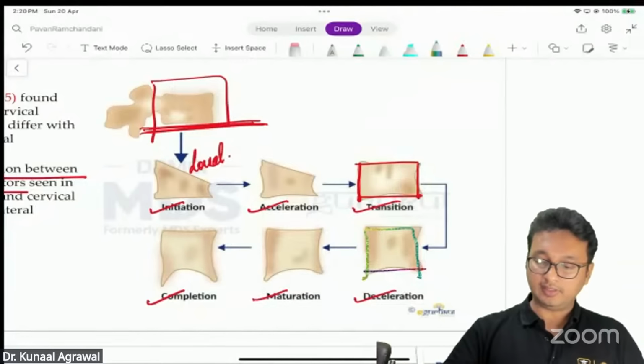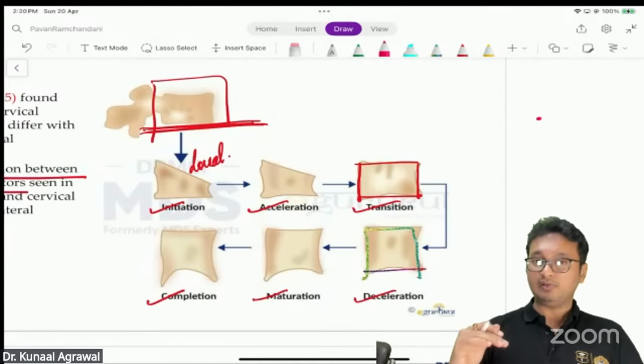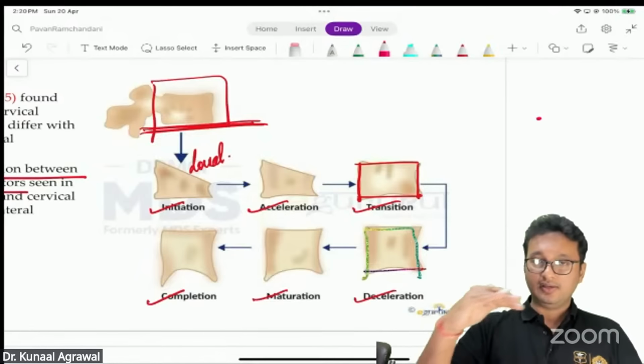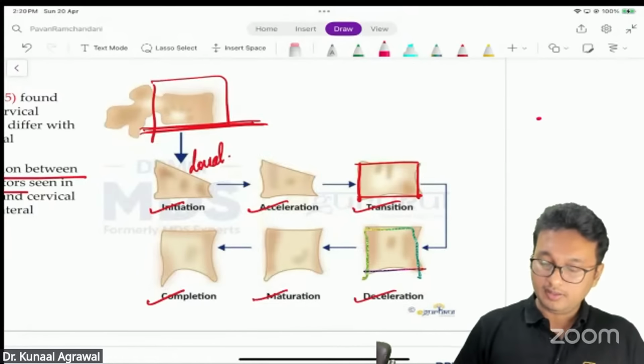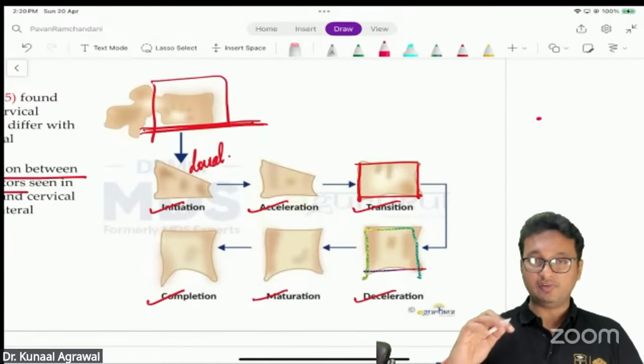Also, you can see the inferior border of the vertebra of C2, C3, and C4 also undergoes conformational changes. From being flat, it undergoes excessive concavity. In initiation, acceleration, and transition, you can see very little concavity in the inferior border of the body.